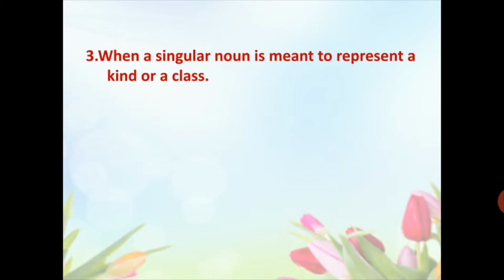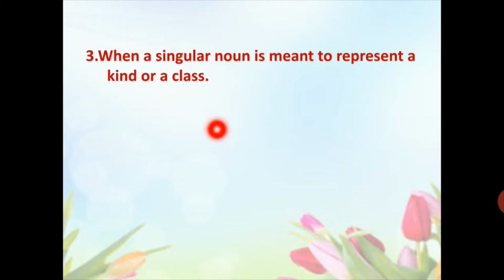Third point. When a singular noun is meant to represent a kind or a class. It means when a singular noun is not used as an individual one, but it is used to show that we are talking about the whole class or whole kind.